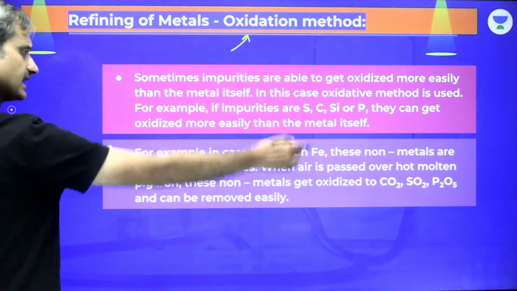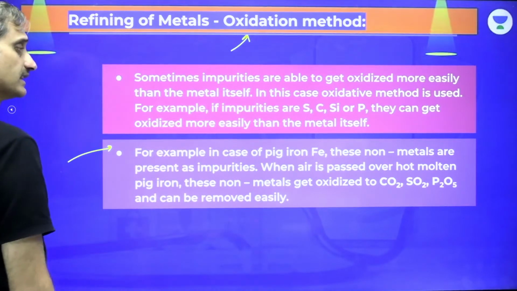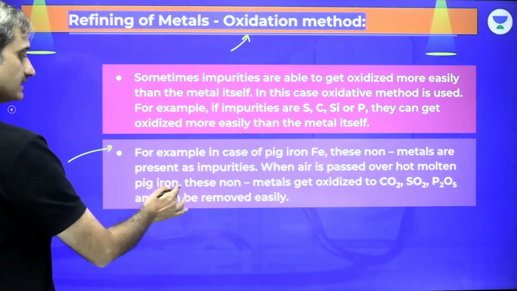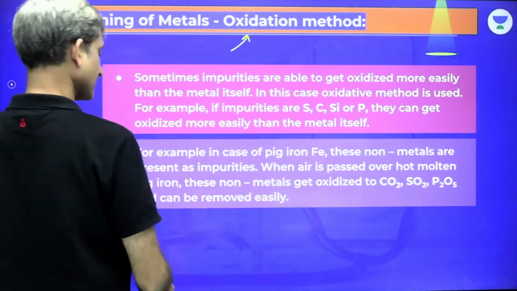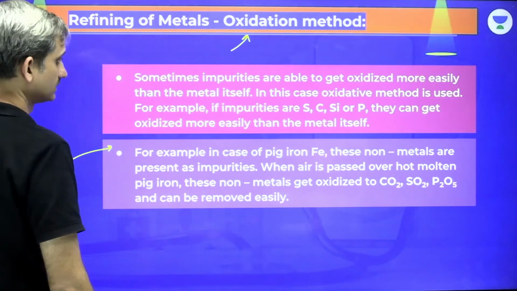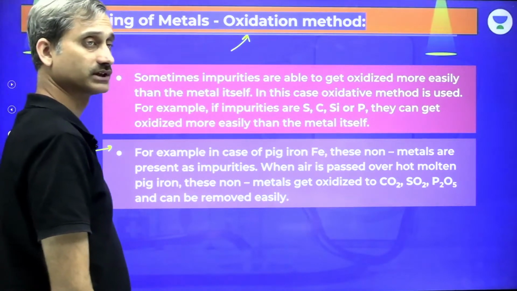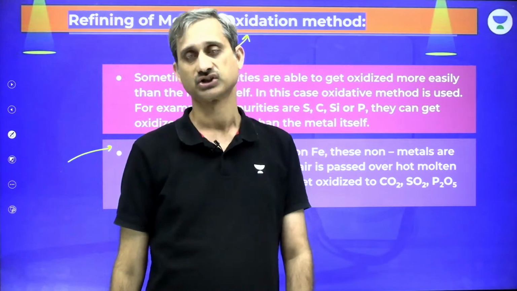In case of pig iron, the non-metals are present as impurity. When air is passed over hot molten pig iron, these non-metals get oxidized to carbon dioxide, sulfur dioxide, phosphorus pentoxide and can be removed easily. Clear? So that is how the impurities are removed by oxidation method.